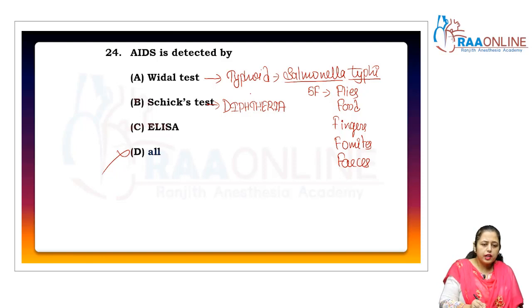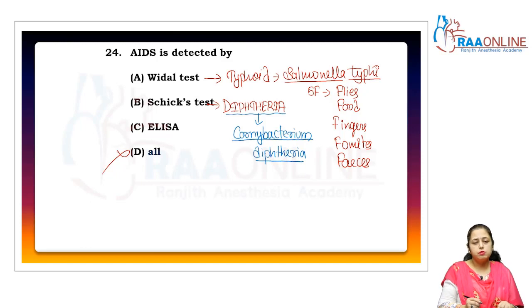The causative organism of diphtheria is Corynebacterium diphtheriae. Corynebacterium diphtheriae is the causative organism of diphtheria. Actually, it is a gram-positive non-motile bacillus.